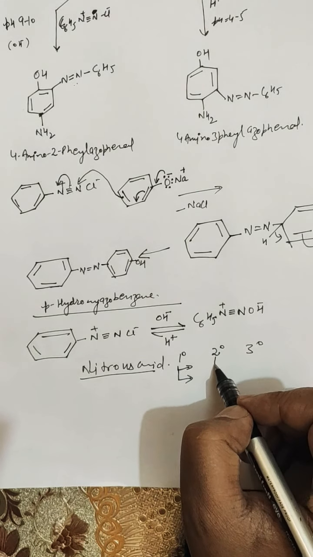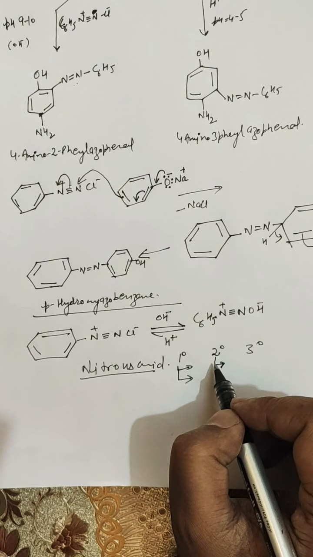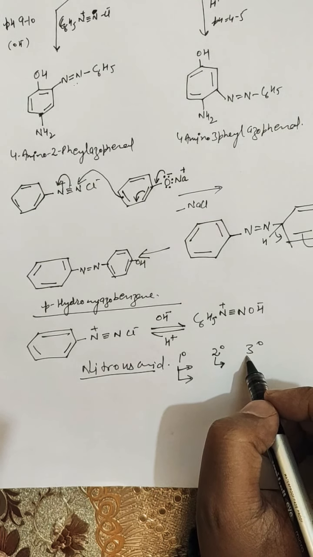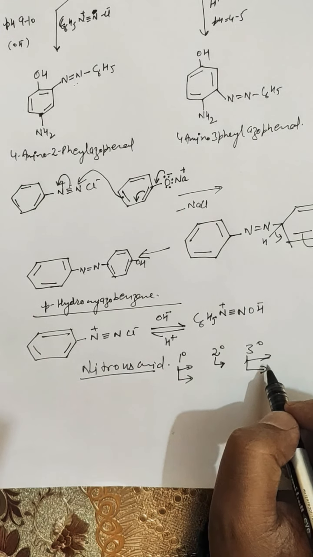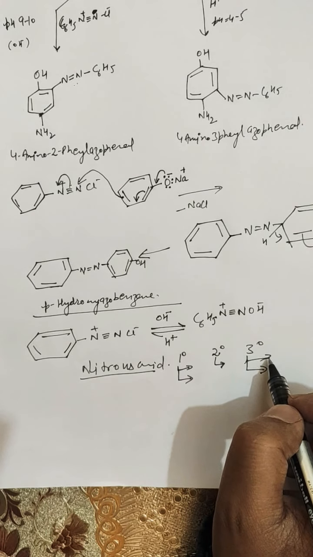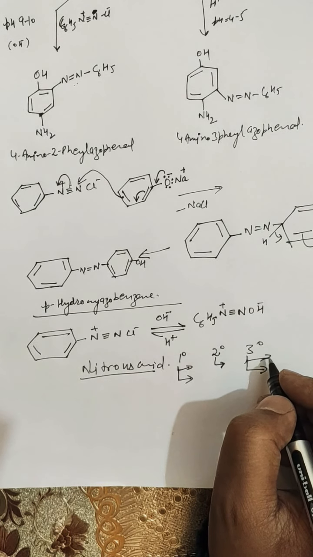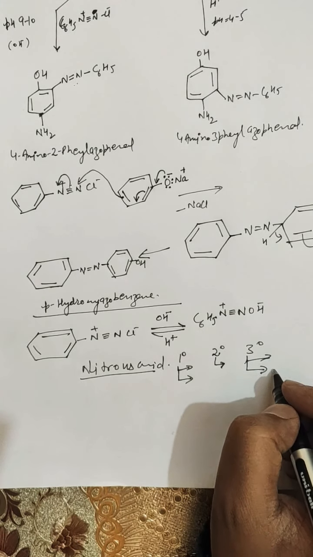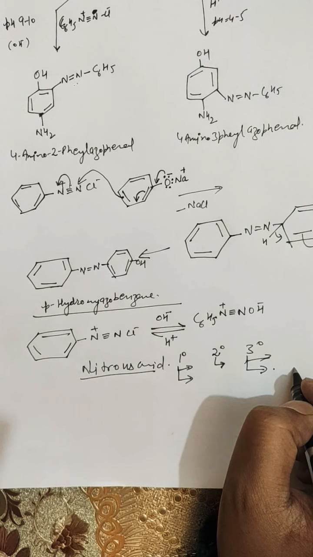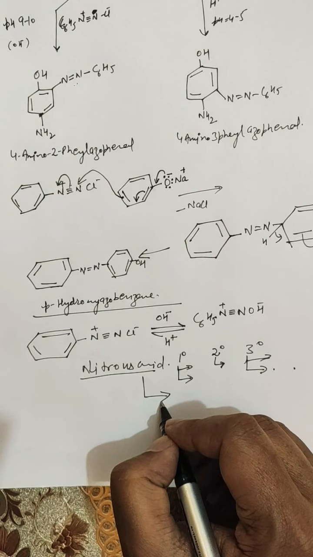And in case of secondary amine, there was the formation of a yellow colored liquid due to formation of nitrosoamines. Further, in the case of tertiary amines, there were different products for aliphatic as well as aromatic amines. In case of aliphatic amine, there was the formation of water soluble quaternary ammonium salt, whereas in case of aromatic amine there was a green colored liquid. Further, we studied the Hinsberg test.